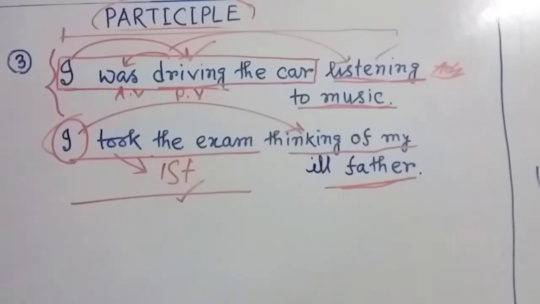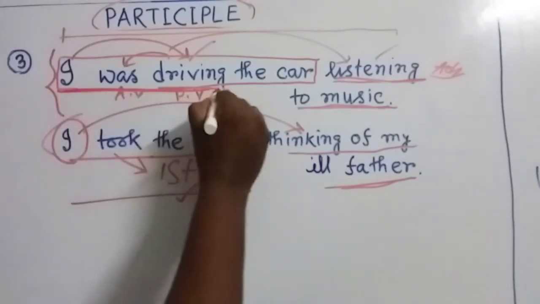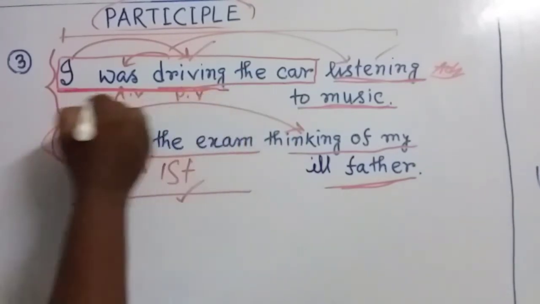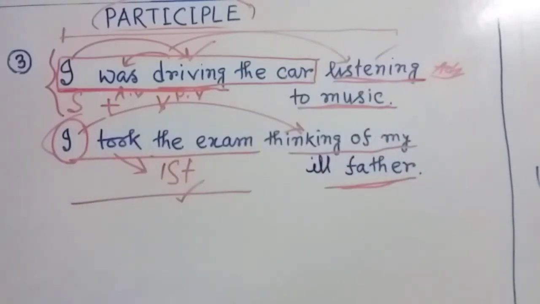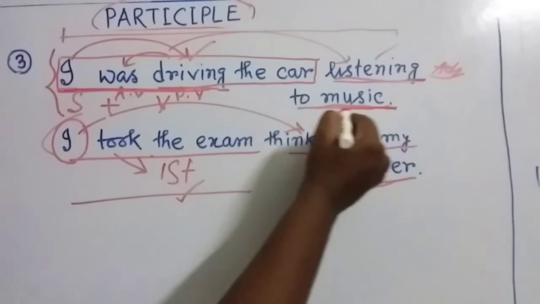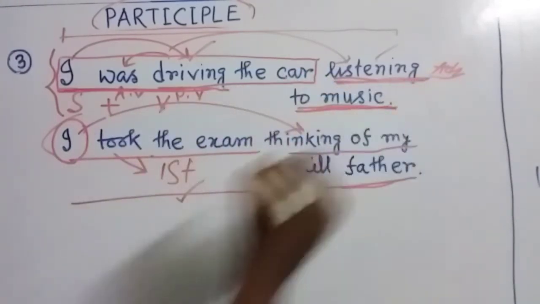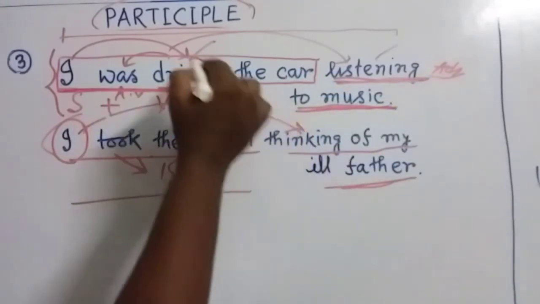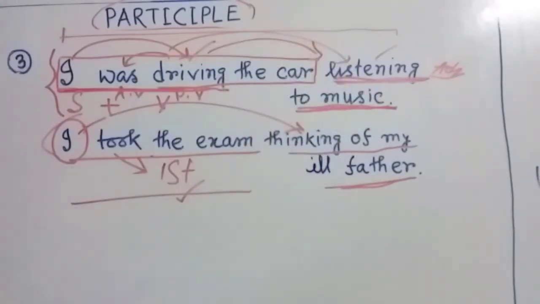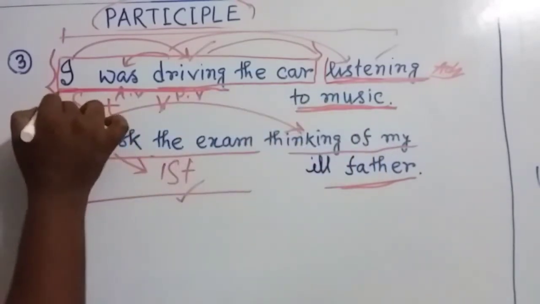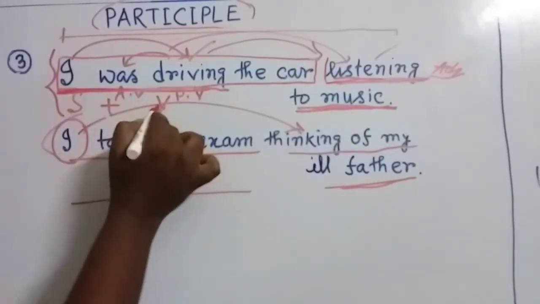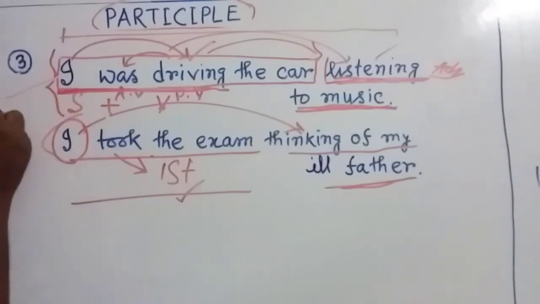My dear friends, at first I told you about simple sentence and complex sentence. So my dear friends, here you can see this is a simple sentence. Actually there is only one subject and only one verb. This part is rather adjective. So this part is called adjective phrase. That means these are the complement part. These are the complement or the extension of this sentence. So here only one subject is there and one verb is there. That's why it is called simple sentence.